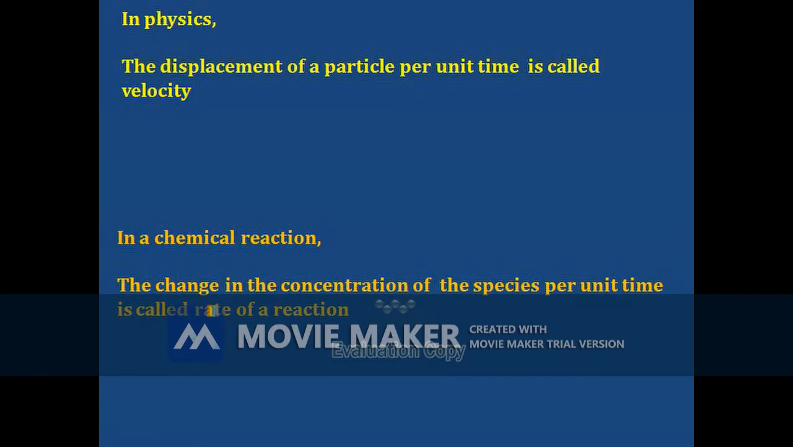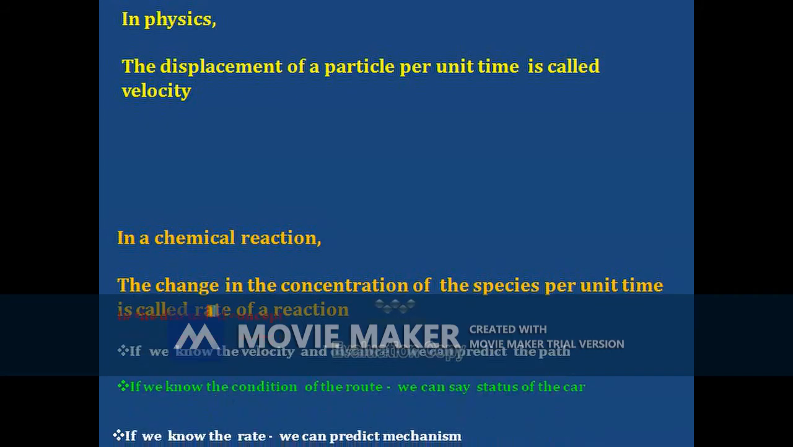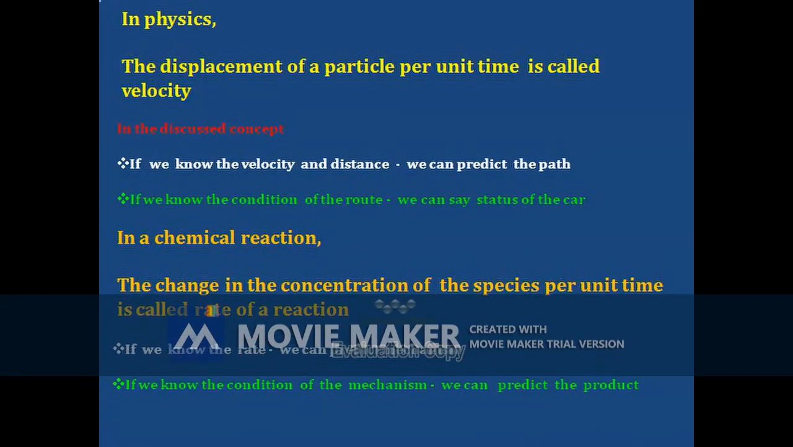In physics, the displacement of a particle per unit time is called velocity. In a chemical reaction, the change in the concentration of the species per unit time is called the rate of the reaction. In the discussed concept, if we know the velocity and the distance, we can predict the path. Similarly, in a chemical reaction, if we know the rate, we can predict the mechanism. If we know the condition of the route, we can say the status of the car. Similarly, if we know the condition of the mechanism, we can predict the rate.